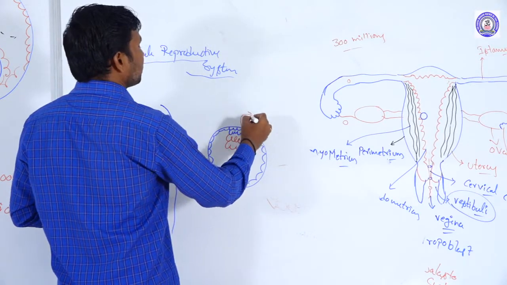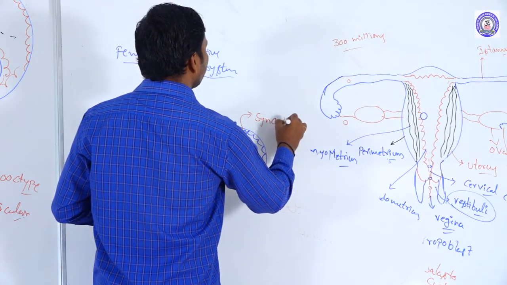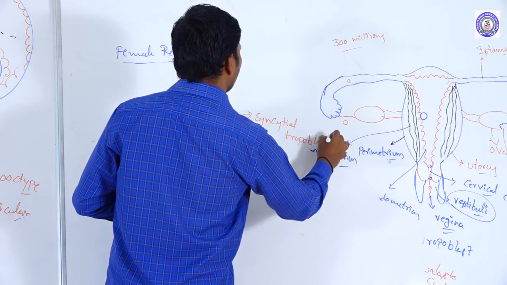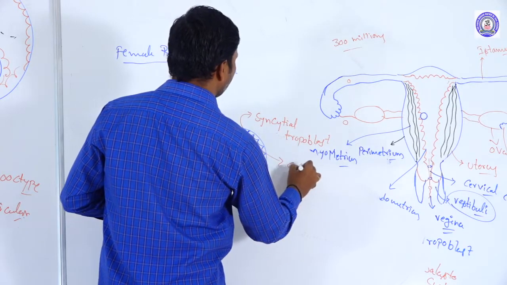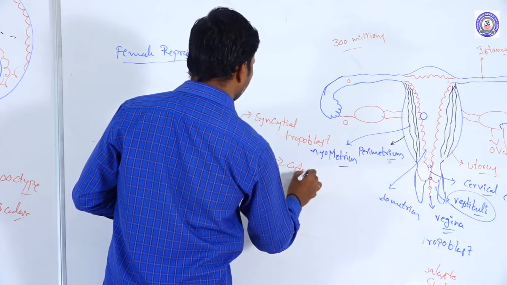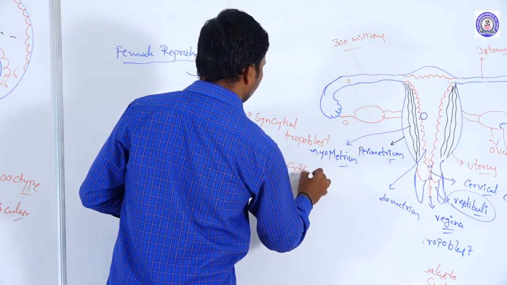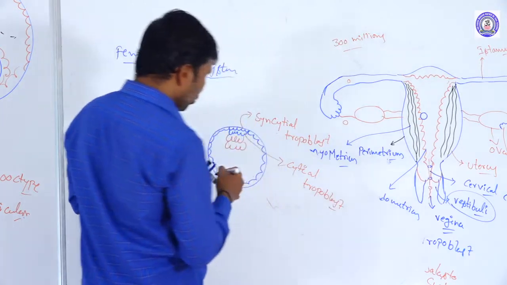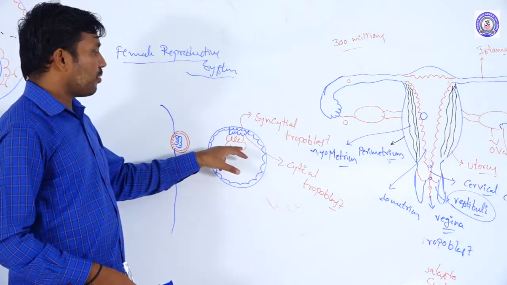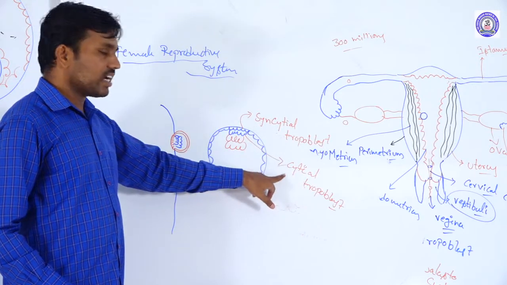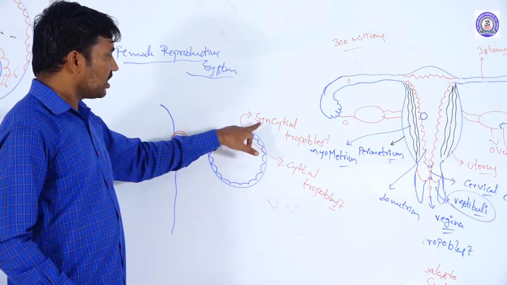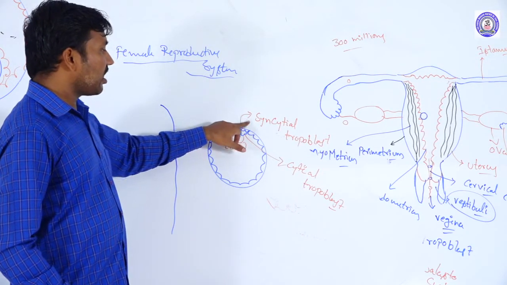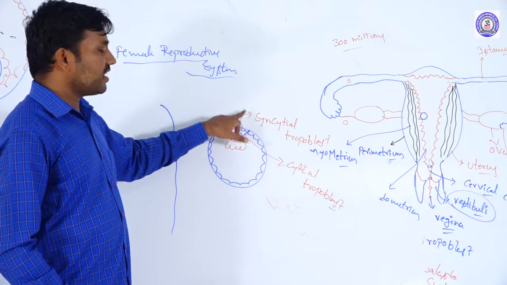So two types of trophoblasts are forming in two rows: syncytial trophoblast and cytotrophoblast. The cytotrophoblast is towards the inner side, and the syncytial trophoblast towards the outer side. The syncytial trophoblasts do not have specific boundaries between their cells.